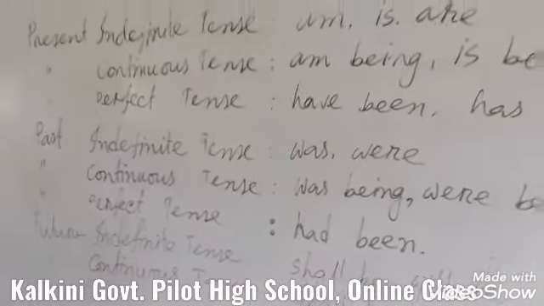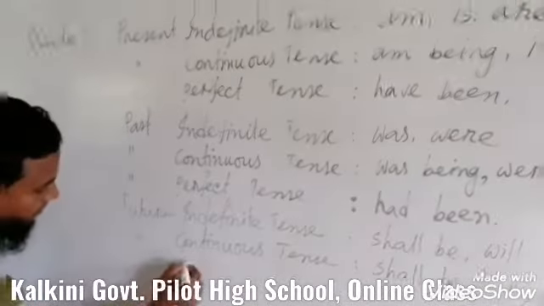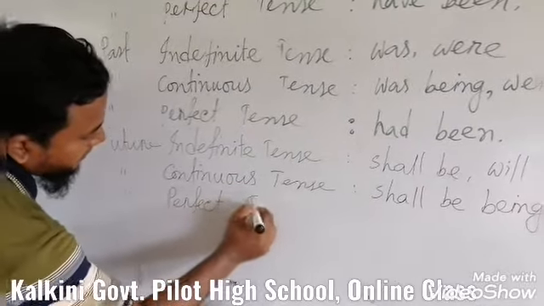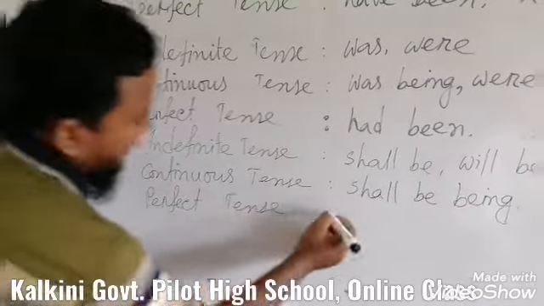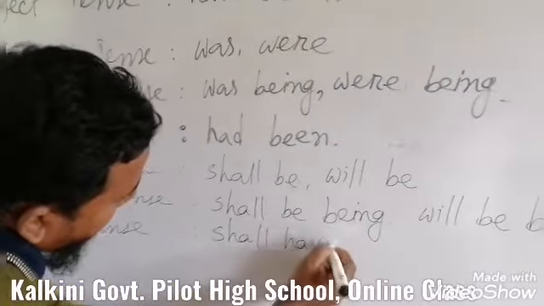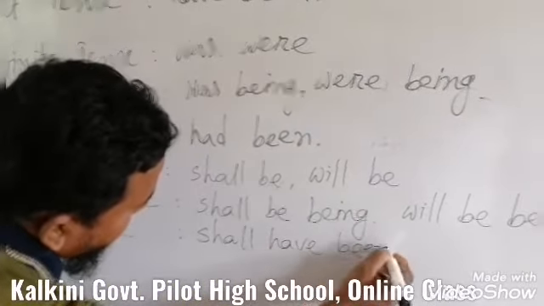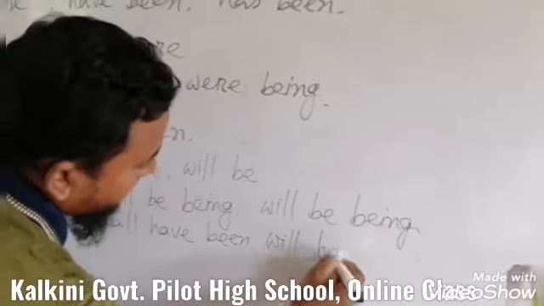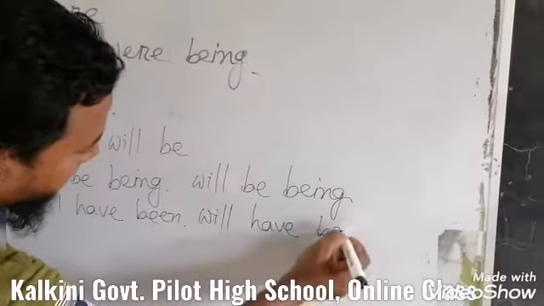So accordingly, for the future perfect tense, the auxiliary verbs are shall have been and will have been.